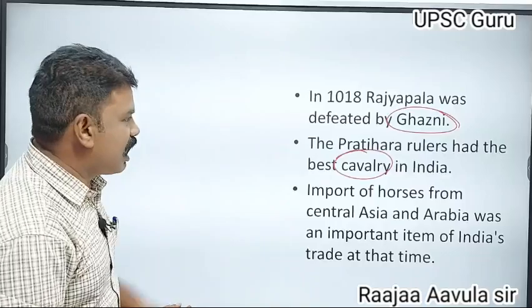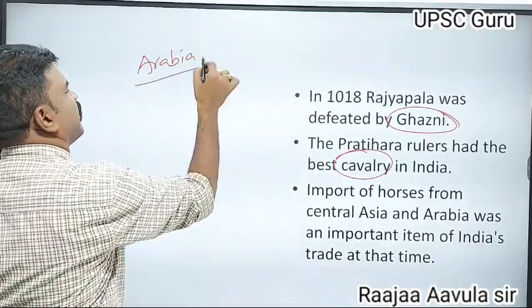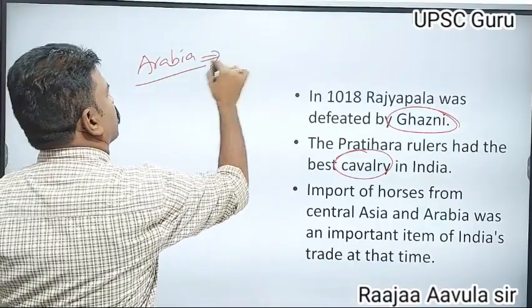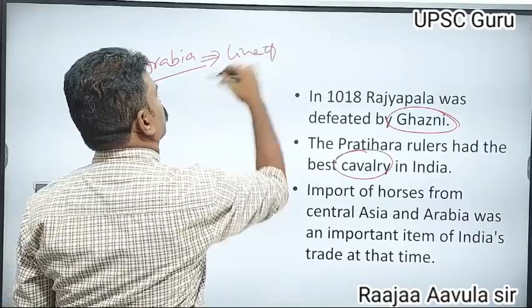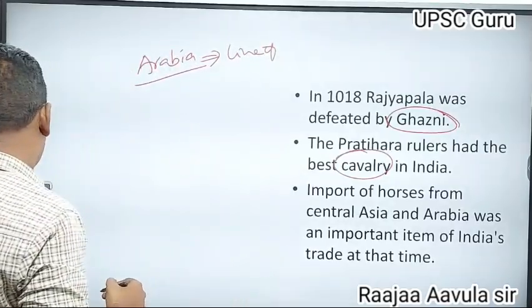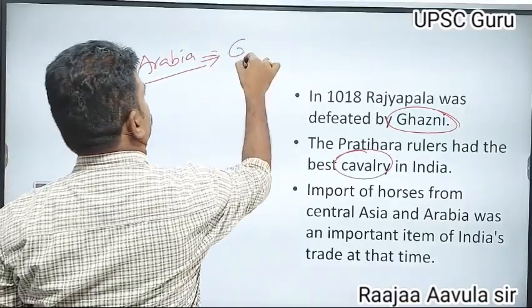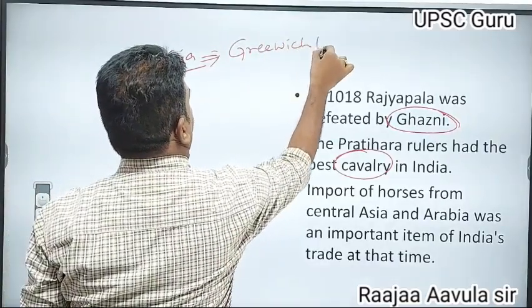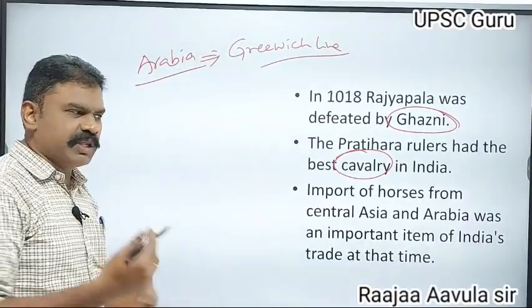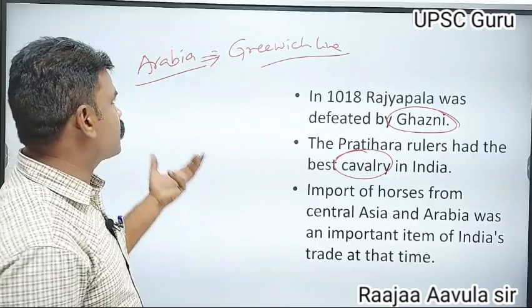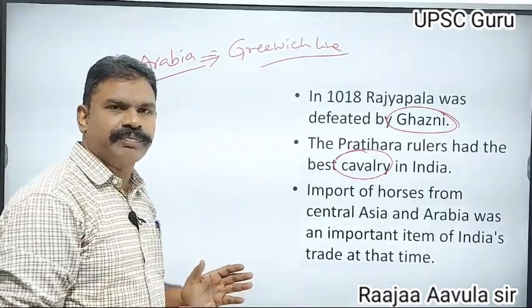That means horses had to come from Arabia. Whenever they came from Arabia, they had to cross the Greenwich line. While they were crossing the Greenwich line, the atmosphere would change. Most of the horses would die. Very few horses would come to India.